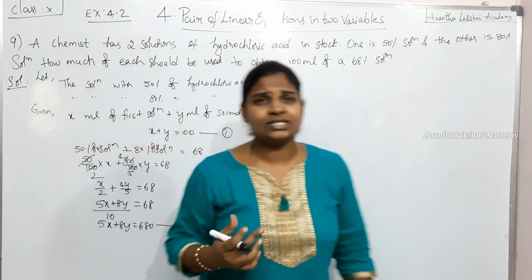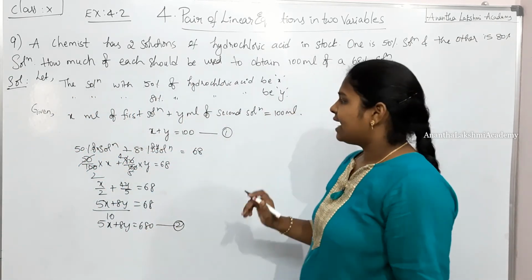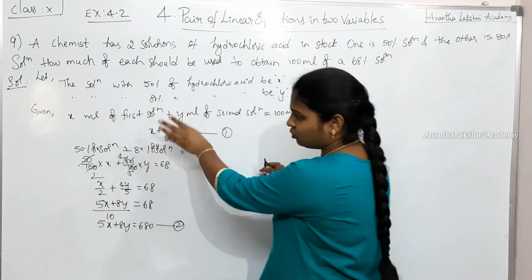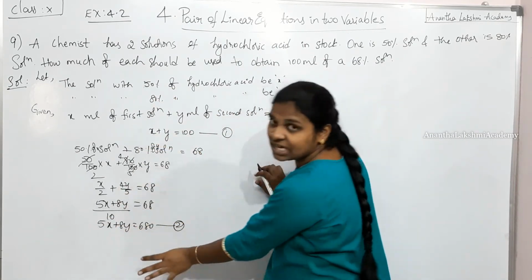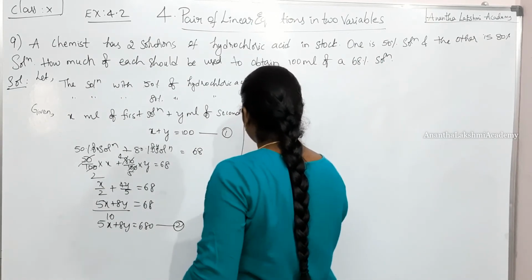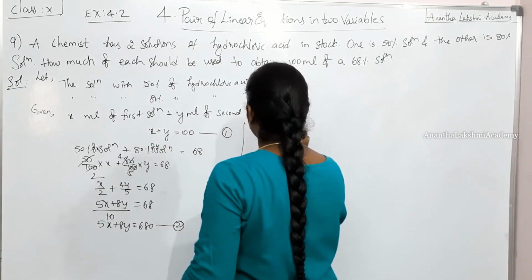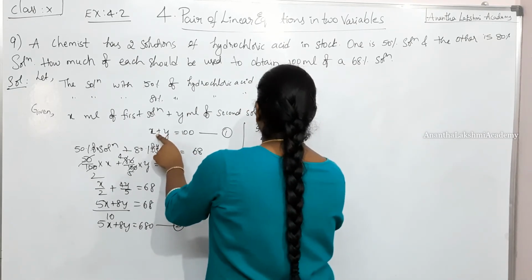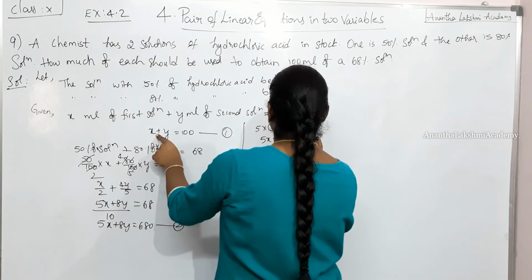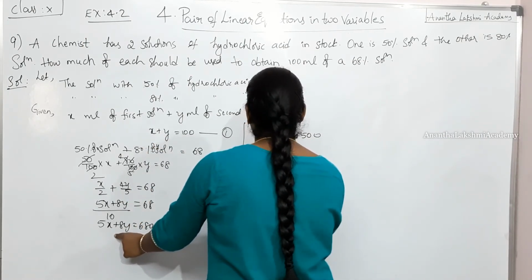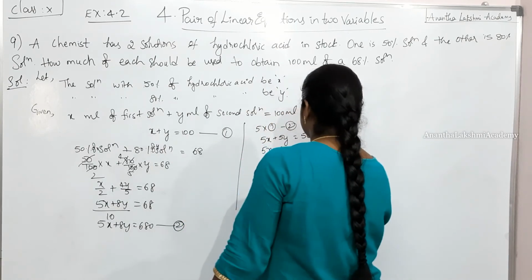How do we solve these two equations? By using the elimination method. Now here 5 is there. None of the coefficients are matching. So let us multiply equation 1 with 5. So what do we get? 5x plus 5y is equal to 500 and 5x plus 8y is equal to 680.